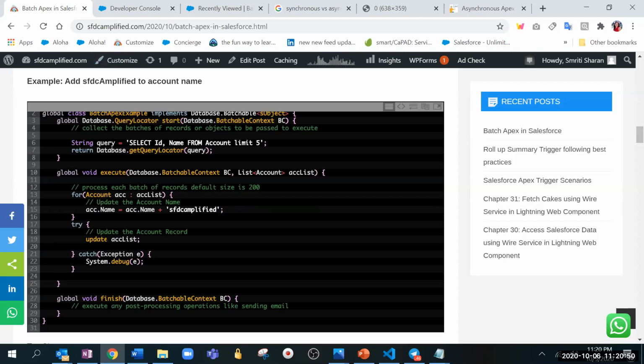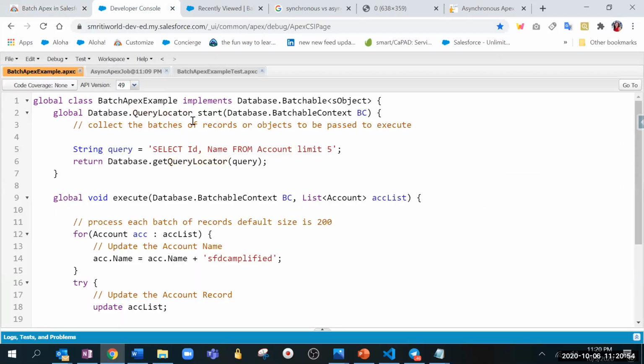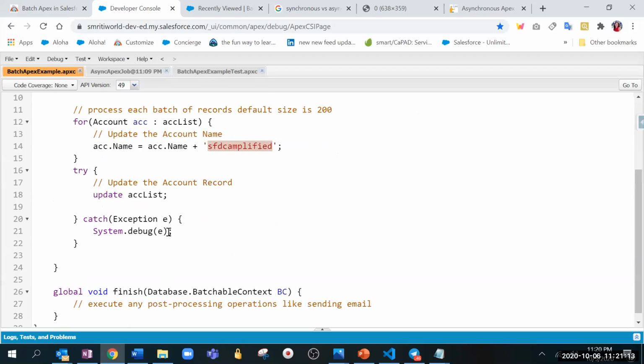So the same code, if you are opening right now, is written here. We discussed start. We are just fetching the query. Then we are doing the execute. In the execute, whatever account list we got, we will be querying it and adding SFDC simplified to it. We can put try and catch as a best practice. And then we are not putting anything in the finish. So that is one example.